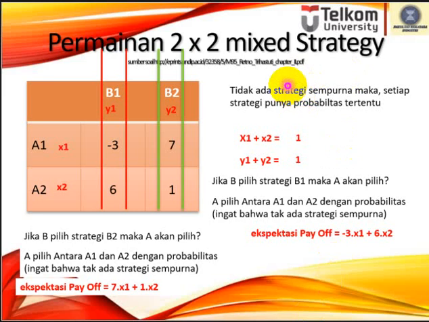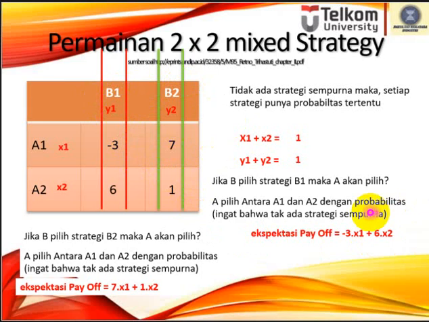So we can say that the expected payoff of A if B uses B1 is the same as the expected payoff if B chooses B2. So negative 3x1 plus 6x2 is equal to 7x1 plus 1x2.